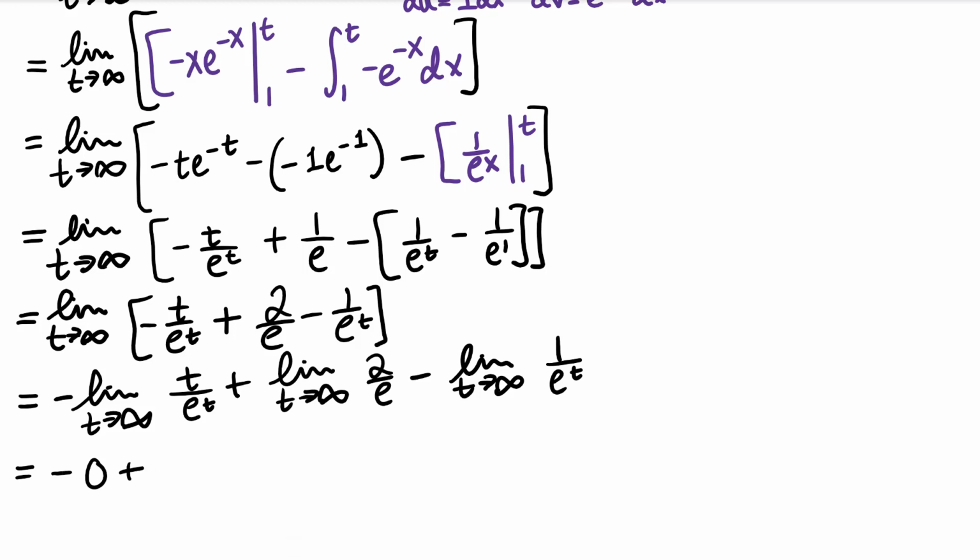The limit of a constant is that constant. The limit of 1 over e to the infinity has infinity in the denominator, so that is also equivalent to 0, leaving the value of our improper integral to be 2 over e, which is indeed a number. So this improper integral converges.